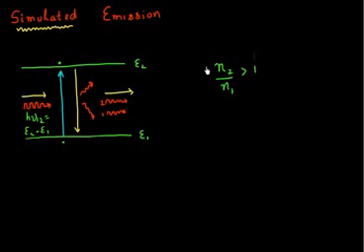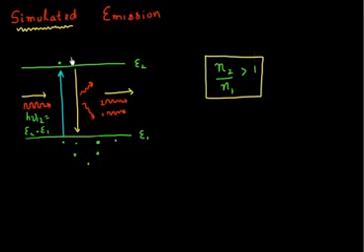This is an important condition, sometimes called population inversion, because usually you have more electrons in your lower energy state and fewer electrons in your higher energy state. But for stimulated emission to occur, N2 must be greater than N1.